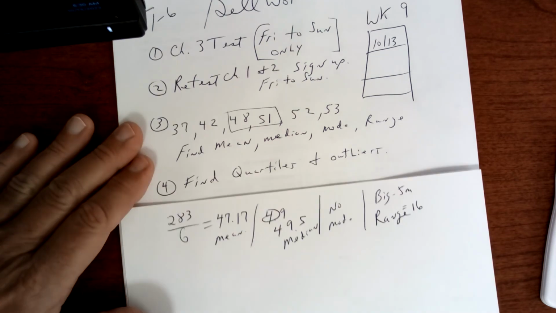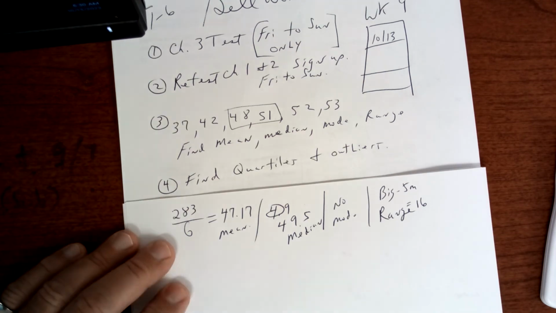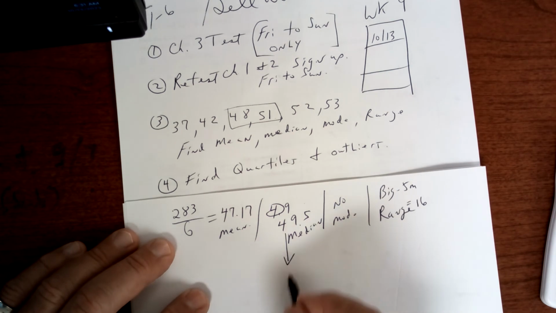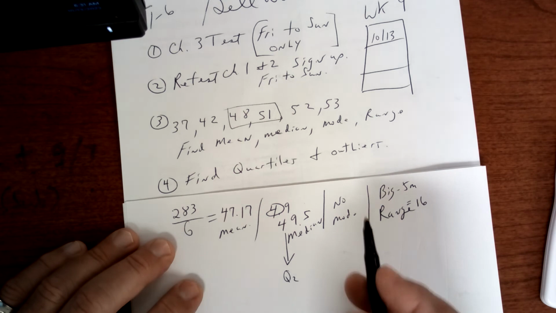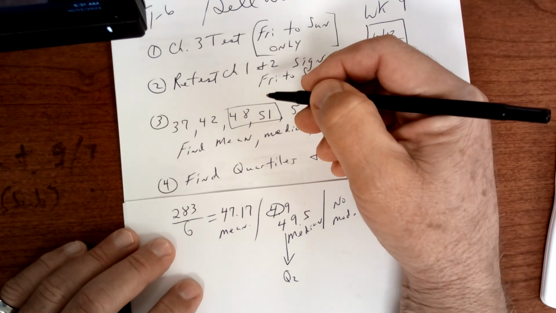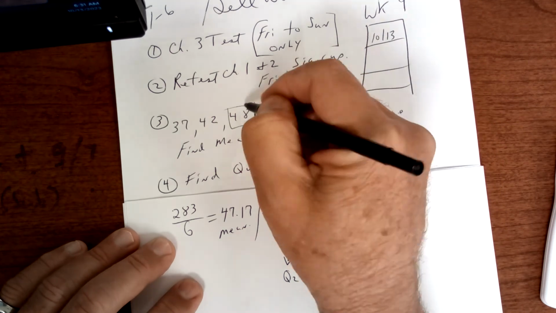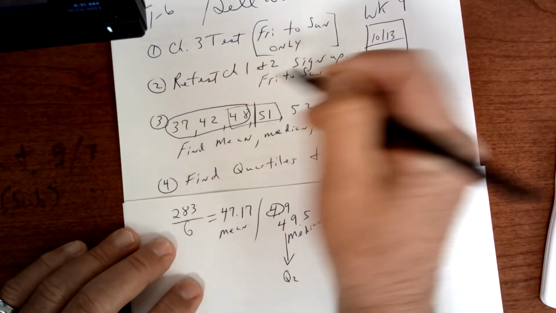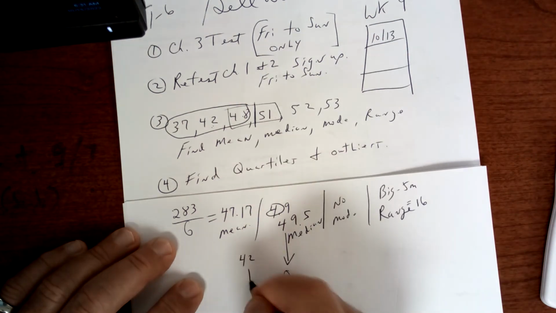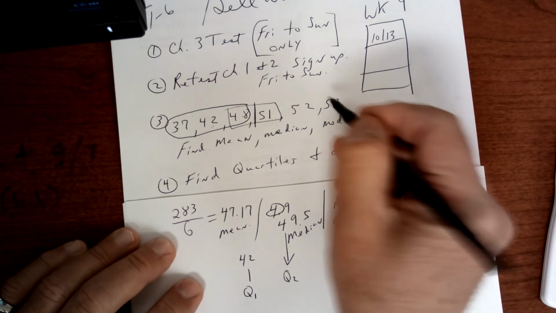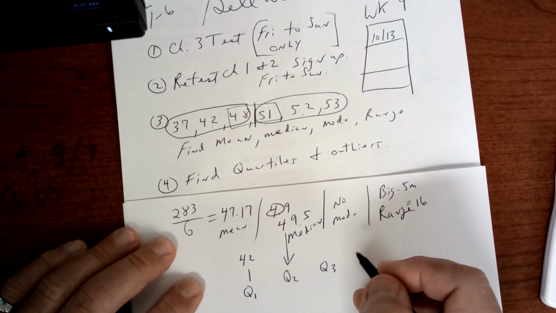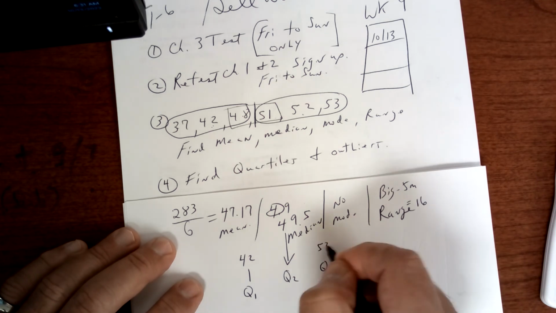This one right here says find the quartiles. Well, we already know that 49.5 is quartile 2. That's the median. Quartile 1, let's see, it's going to be here. So we're going to go ahead and take the middle one here. 1, 2, 3, so 42 is quartile 1. And then the middle one here is 52. So quartile 3 is 52. Okay, so now we have those.